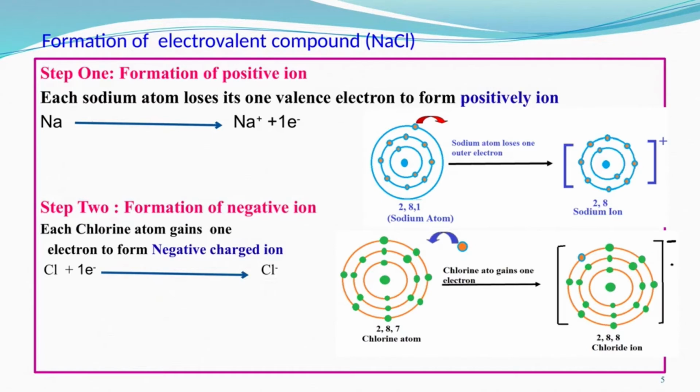So the electronic configuration of the chlorine atom is 2, 8, 7, and after taking 1 electron from the sodium it has a negative charge. The electron acquired by it is indicated by a colored one in that compound's atomic structure there, and at the top it is carrying a negative charge. Okay, it is carrying the negative charge. Now next step in the next slide.